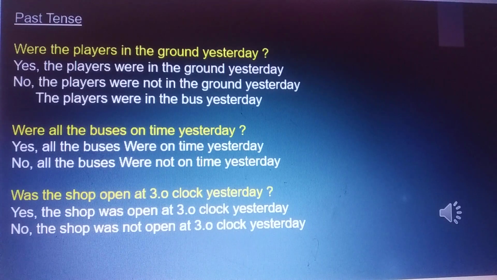Were all the buses on time yesterday? Yes, all the buses were on time yesterday. No, all the buses were not on time yesterday. Was the shop open at 3 o'clock yesterday? Yes, the shop was open at 3 o'clock yesterday. No, the shop was not open at 3 o'clock yesterday.